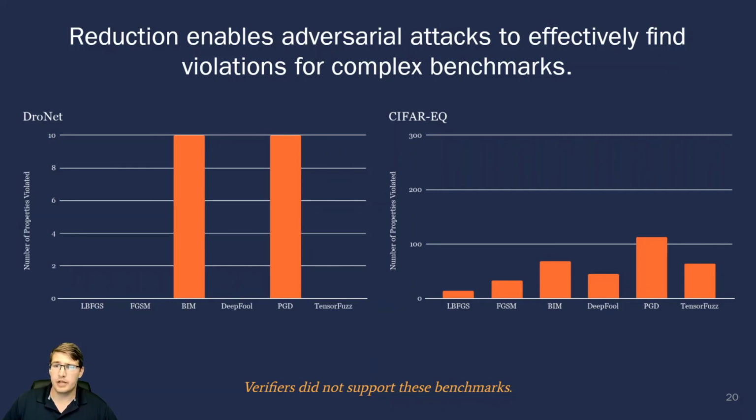On a benchmark of 10 properties for the DRONet network, similar to the one described earlier, 2 falsifiers were able to find violations for all 10 properties, while the verifiers did not support the DRONet model at all. Similarly, while none of the verifiers could support the properties over multiple networks for Safari EQ, our reduction enabled falsifiers to be applied in order to find violations for as many as 112 of the 291 properties.